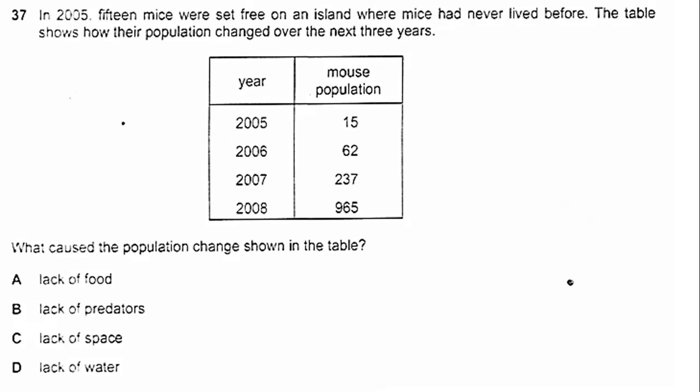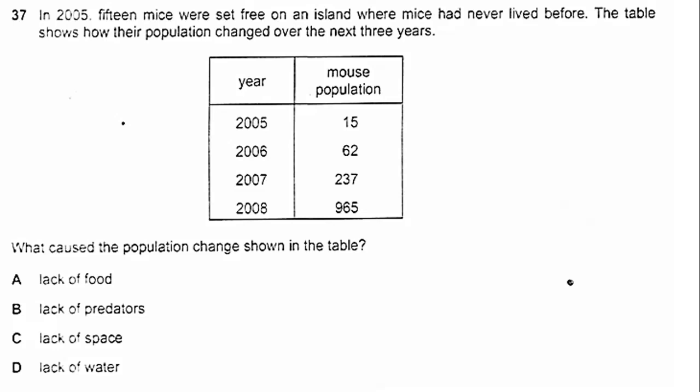In 2005, 15 mice were set free on an island where mice had never lived before. The table shows how their population changed over the next 3 years. So you see in 2005 there were 15, 2006, 62, 2007, so they are increasing and increasing dramatically. What caused the population change shown in the table? So this is exponential growth, which means no limiting factors.